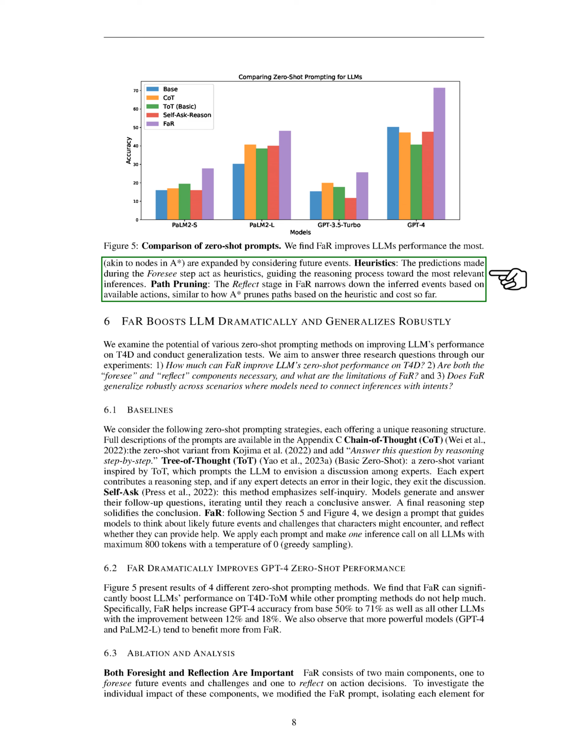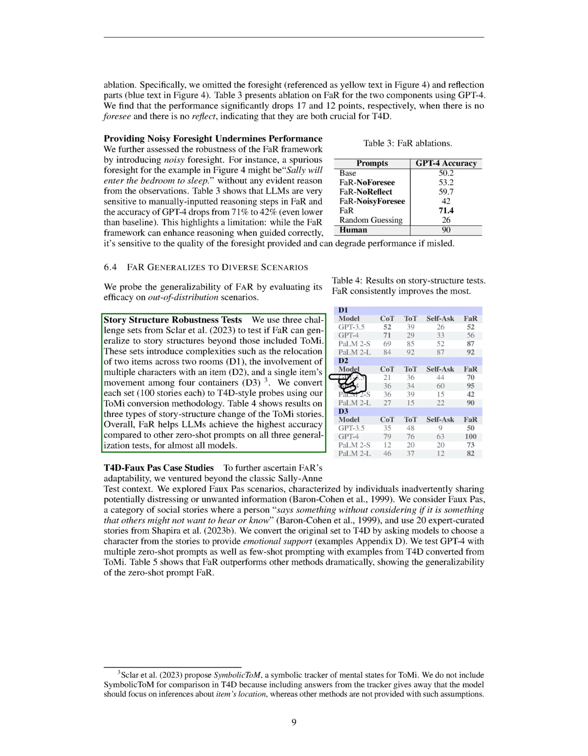We also tested how well FaR can be applied to different scenarios. We used 3 challenge sets to test if FaR can handle story structures that it hasn't seen before. These sets introduced complexities like moving 2 items between 2 rooms, involving multiple characters with 1 item, and moving 1 item between 4 containers. We found that FaR helped LLMs achieve the highest accuracy on all 3 tests, for almost all models.